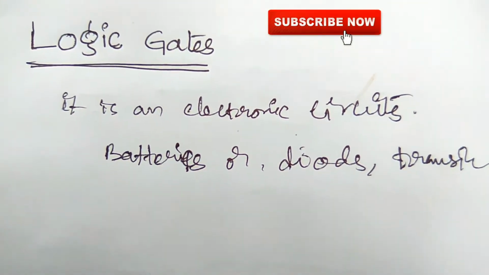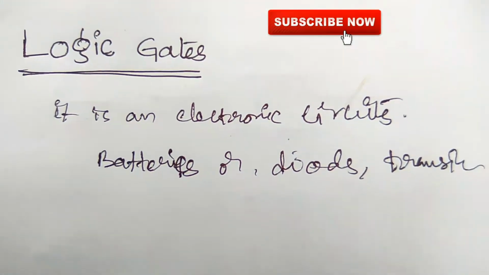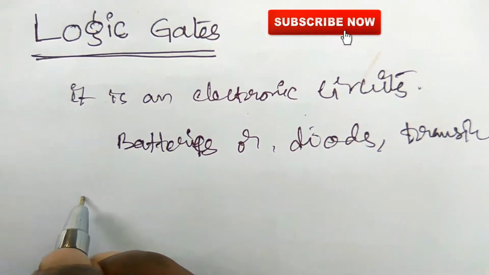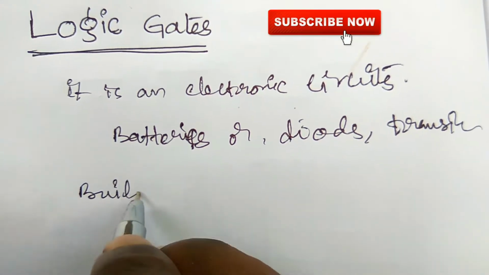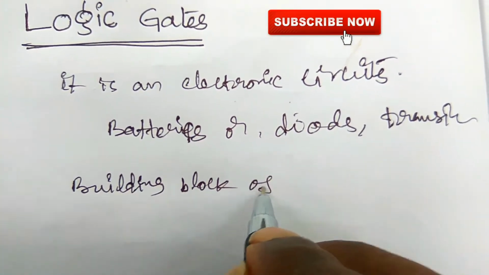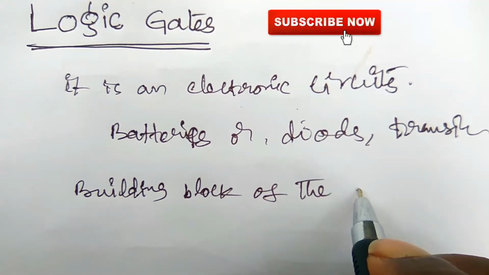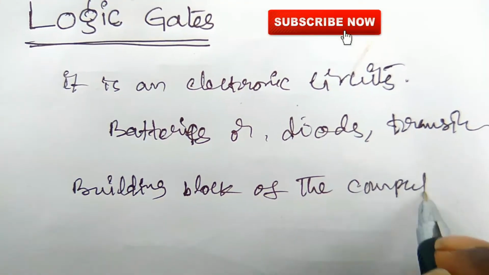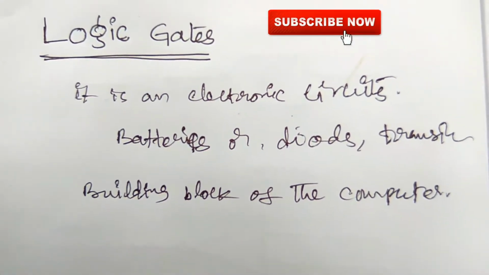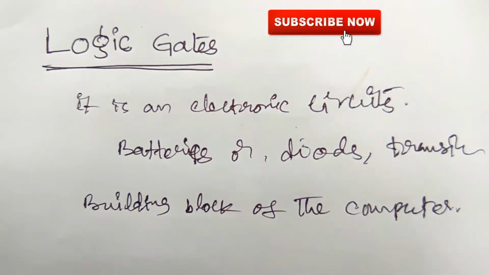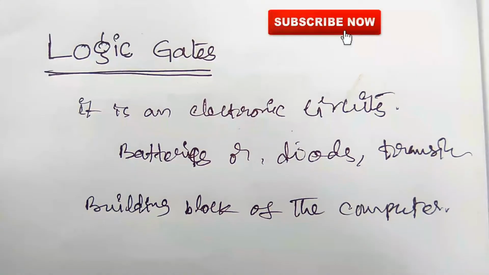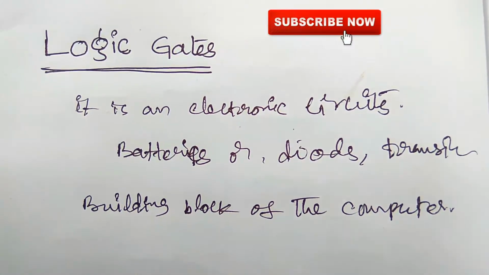One more thing: a logic gate is a building block of the computer. It gives ideas to the computer, so it plays a major role. The logic is given to that gate, and the task will be completed by the computer.